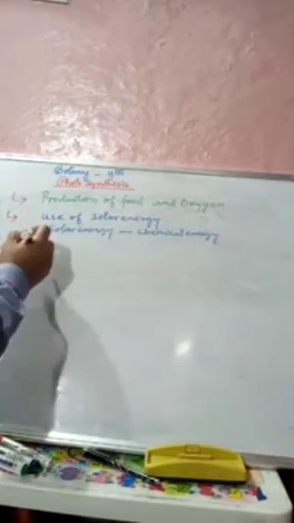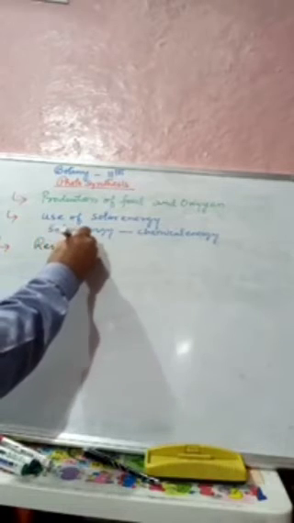Third, whatever food is produced during the process of photosynthesis undergoes the process of respiration.